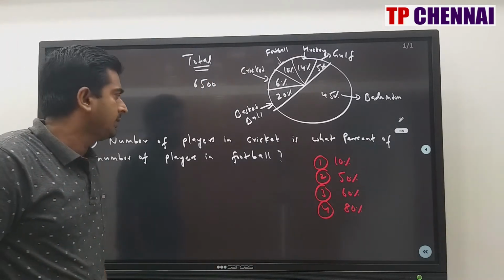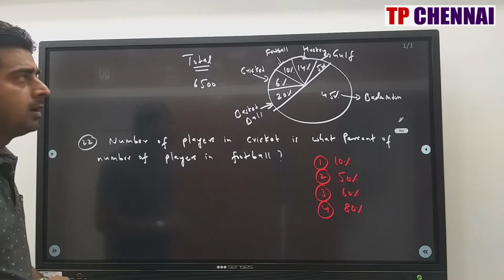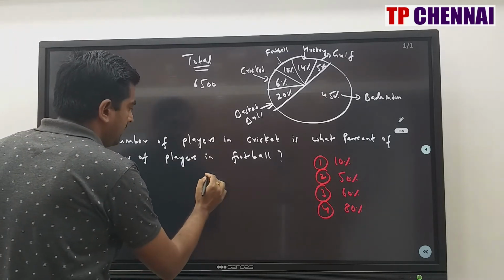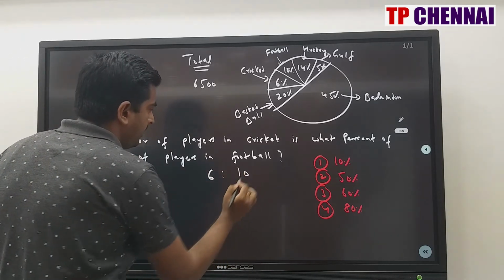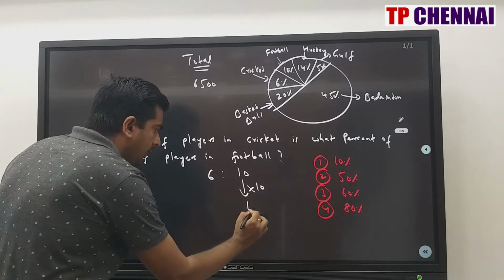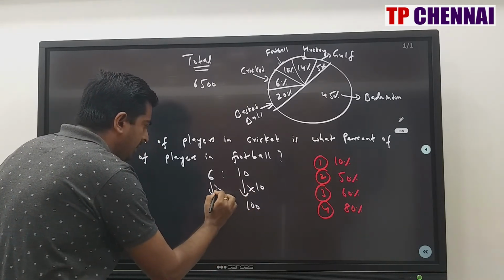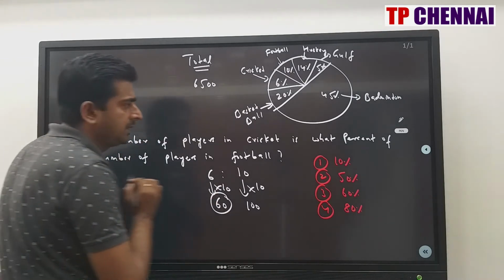So now we'll see the next one. Number of players in cricket is what percent of number of players in football? Cricket, what is the value? 6. Football, what is the value? 10. If you multiply this one by 10, you are going to get 100%. Here also we have to multiply by 10. So here it is 60%. What is my answer? 60% directly.